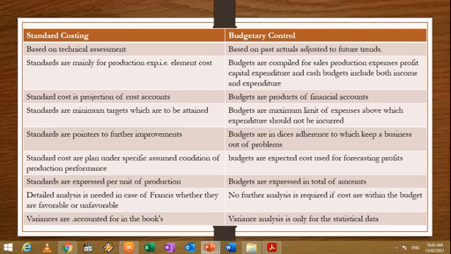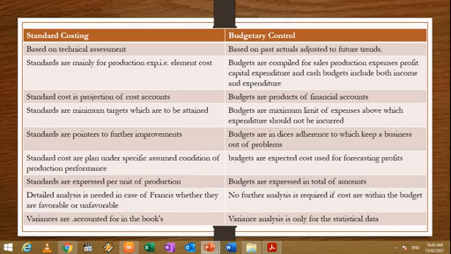So therefore it is called a technical assessment. But budgetary controls are based on the past actuals adjusted to future trends. It means whatever happened in the past, that base has to be taken into account to predict the future trends. So that is the basic difference between standard costing and budgetary control.